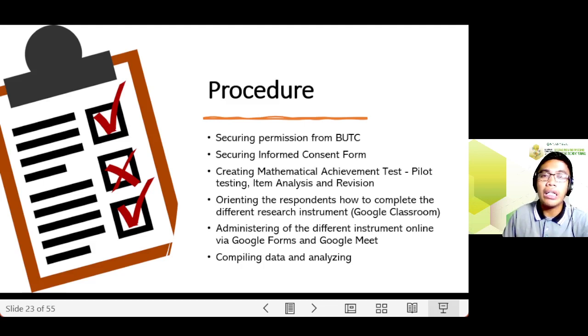Next, orienting the respondents on how to complete the different research instruments. So I enrolled them in a Google Classroom. Then I administered the different instruments online via Google Forms and Google Meet. Then the last step was compiling the data and analyzing it.